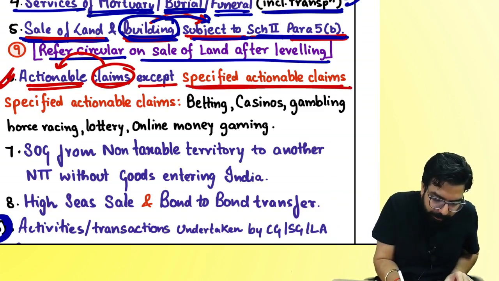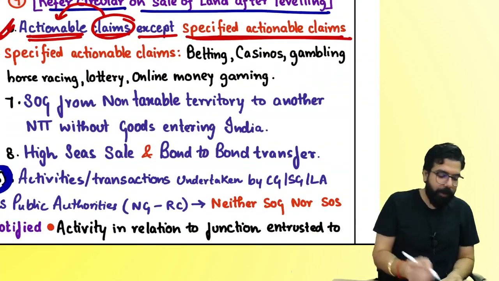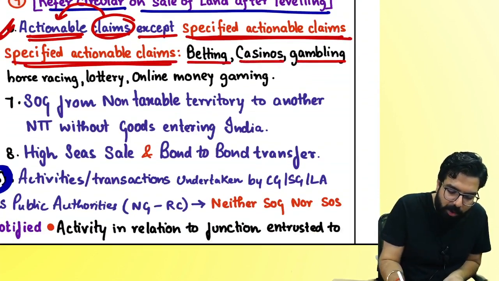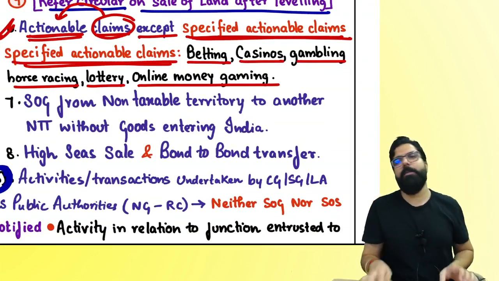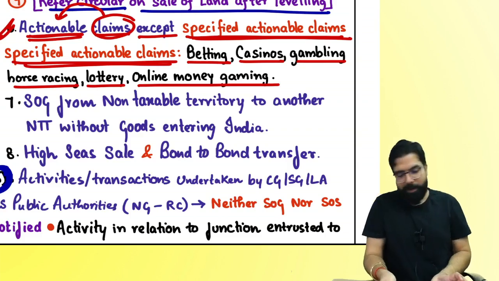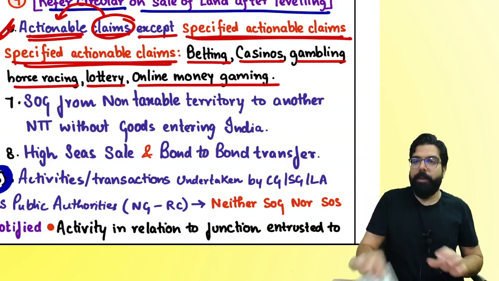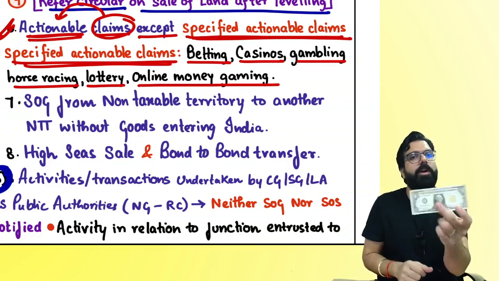specified actionable claim. Specified actionable claim means, what are specified actionable claim? Betting, casino, gambling, horse race, lottery, online money gaming. People, tell me one thing. You remember my lottery which was there? Oh, I lost my lottery. Okay, I'll take out this one. Okay, for an example, this is a lottery. Lottery is an actionable claim.